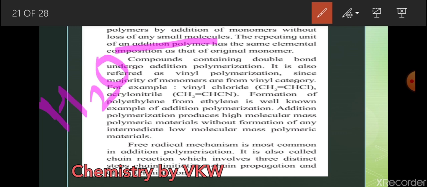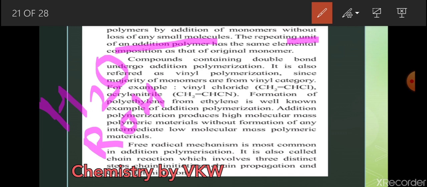H2O. So loss of this molecule may happen. Sometimes R and OH are removed, so what is here? Alcohol is removed. Sometimes ammonia, like this the byproducts may be there. If H and Cl are removed, hydrochloric acid is removed. But in this addition type, formation of polymer is without loss of any small molecule.